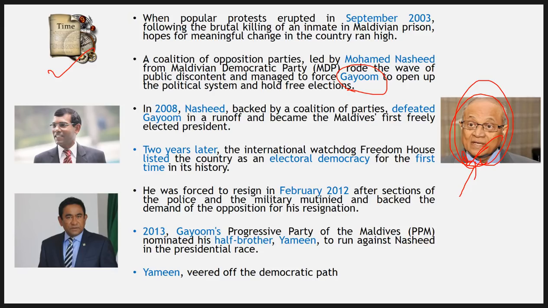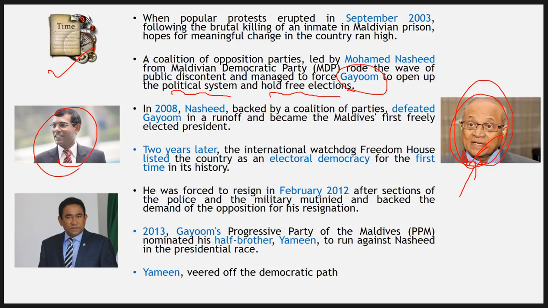As he became president, gradually he started accumulating more and more power, becoming more and more authoritarian, and this was not acceptable to the opposition leaders and other parties out there. They started campaigning against this authoritarian regime. They demanded an open political system and the holding of free elections. These demands were made by the people, or you can say the opposition parties of Maldives, and predominantly these parties were led by this gentleman here called Mohammad Nasheed.